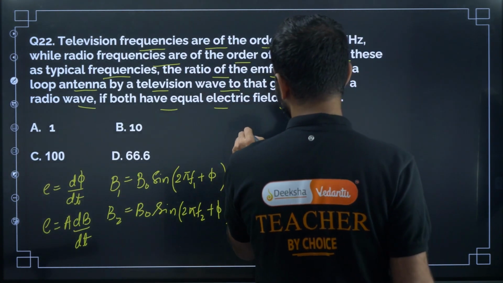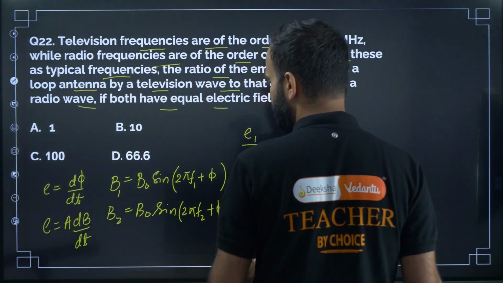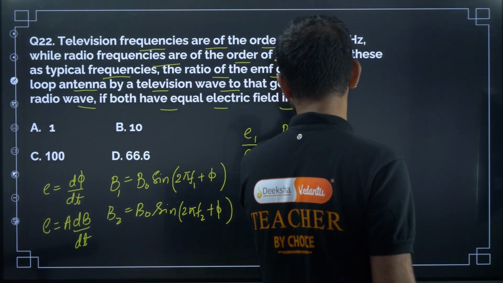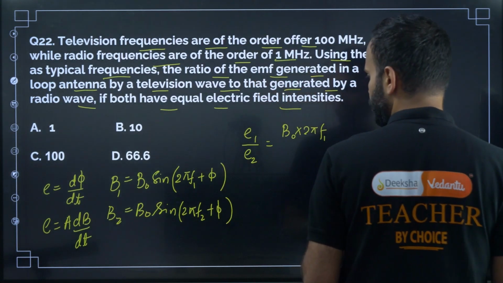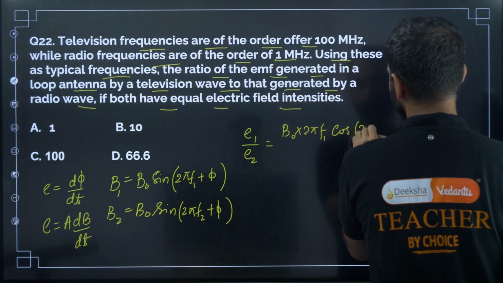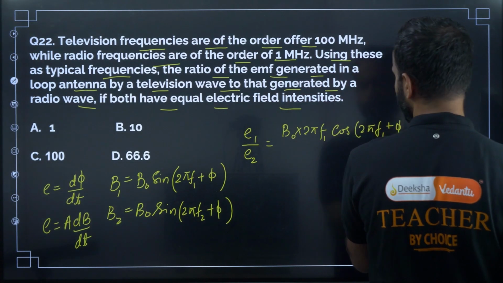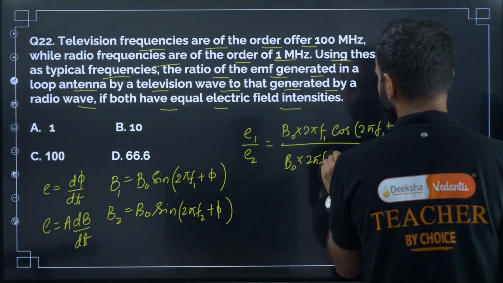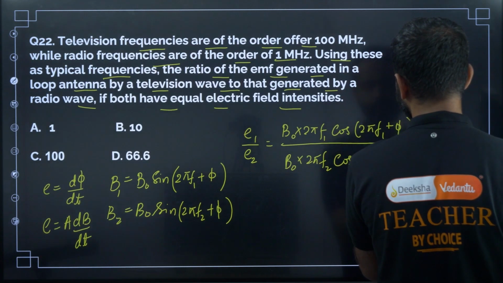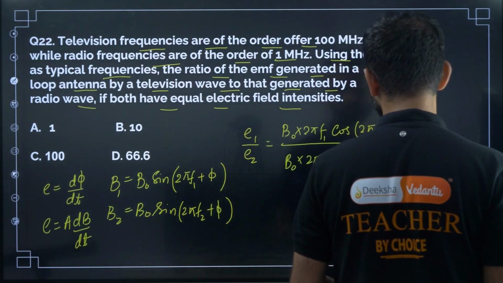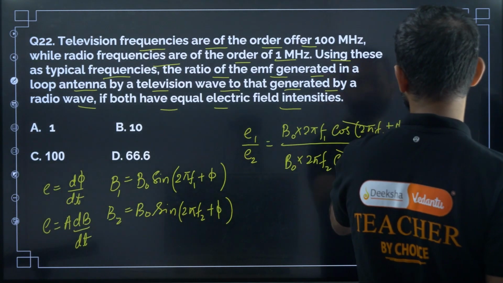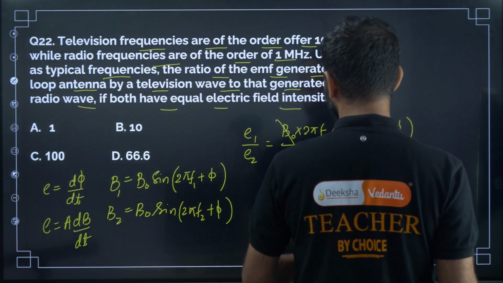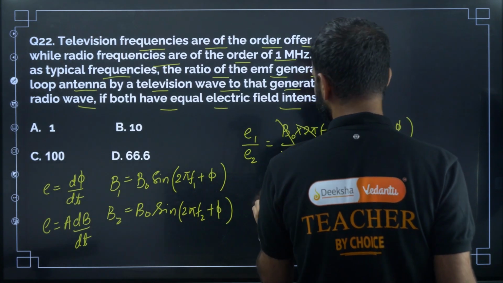So E1 divided by E2 is equal to, differentiating B1 with respect to t, we get B naught into 2 pi F1 into cos of 2 pi F1 t plus phi, whole divided by B naught into 2 pi F2 cos of 2 pi F2 t plus phi. So anyway, the cosine terms will get cancelled. B naught will get cancelled, 2 pi will get cancelled.